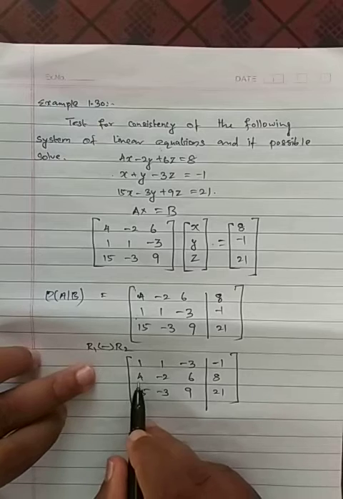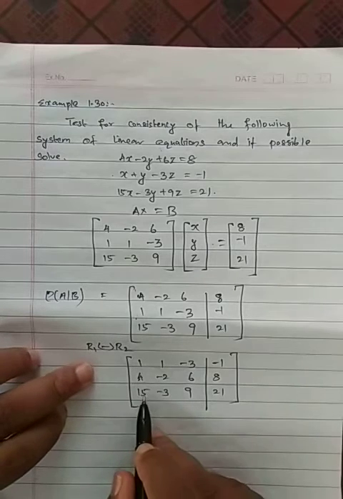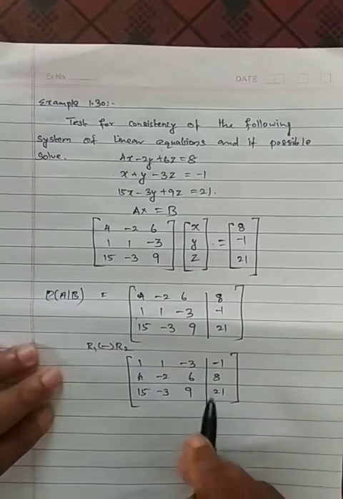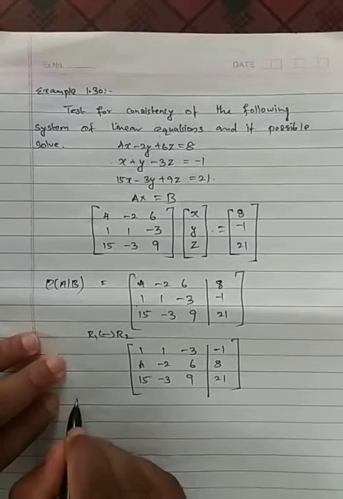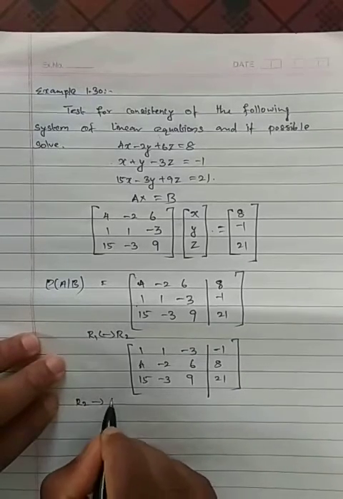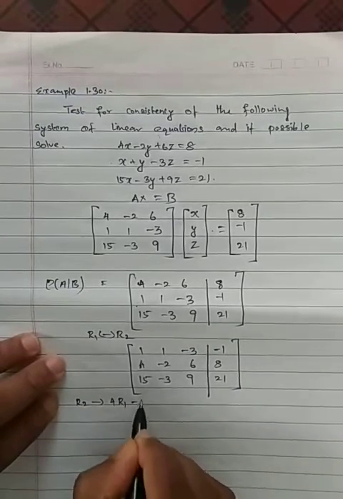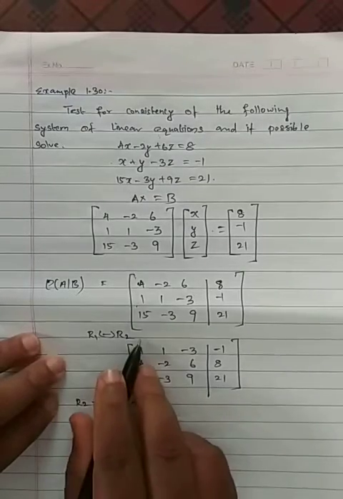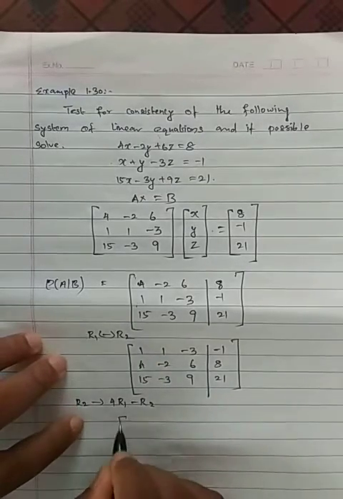Next, what do you need to do? This 4 you need to make a 0. This 15 you need to make a 0. So first, R2 goes to 4 times R1 minus R2, because here 4 is there. 4 ones are 4, now easily we can cancel for that reason.